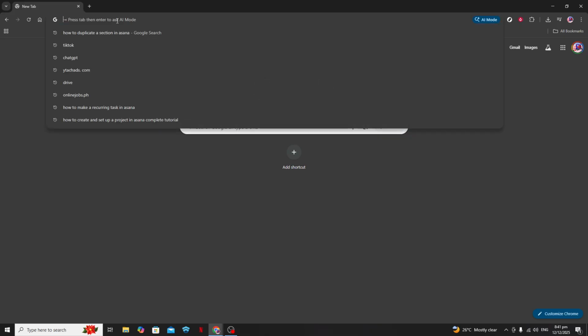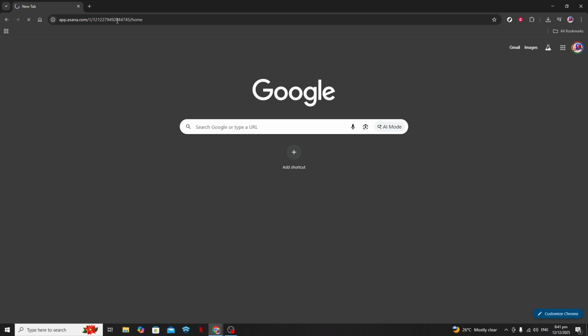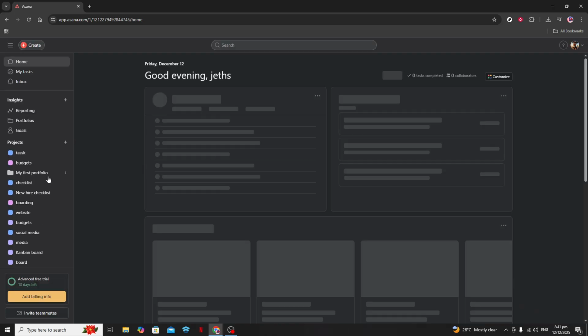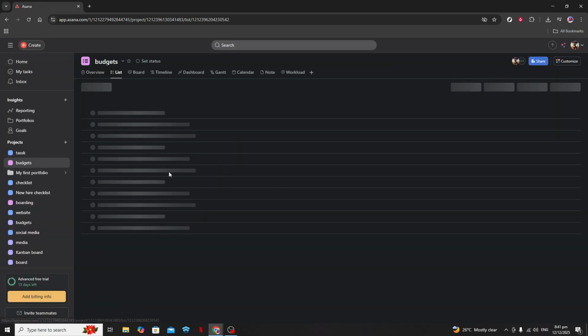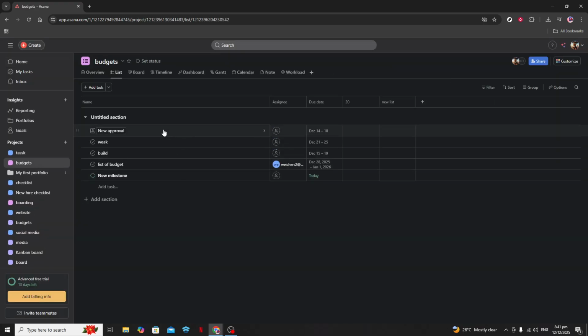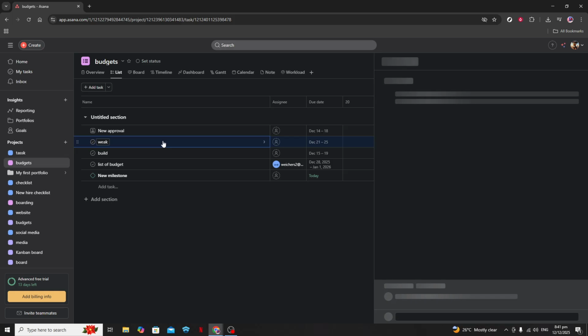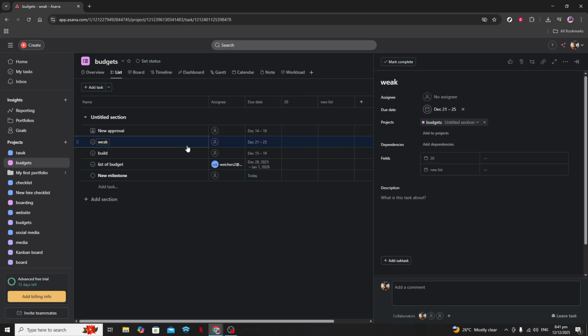Start by opening Asana in your browser and navigating to the project that contains the section you want to duplicate. It's essential to have your project clearly laid out at this stage because finding your sections easily is all about ensuring you spend less time searching and more time producing quality work. Once you're inside your project, locate the specific section you want to duplicate. This section could be a group of tasks that need repeating across different weeks or months.